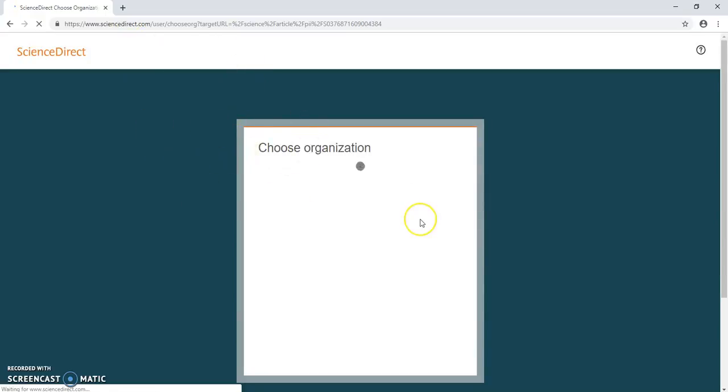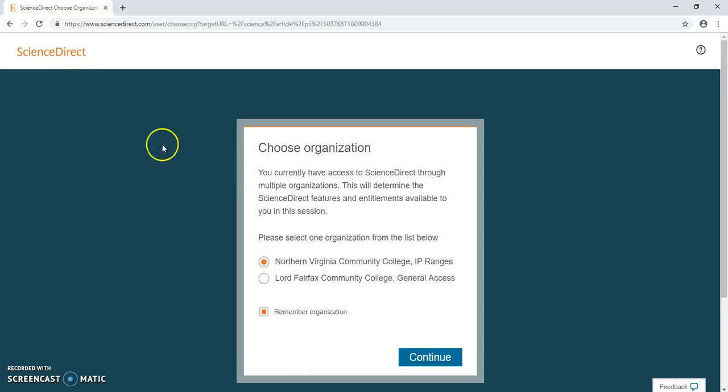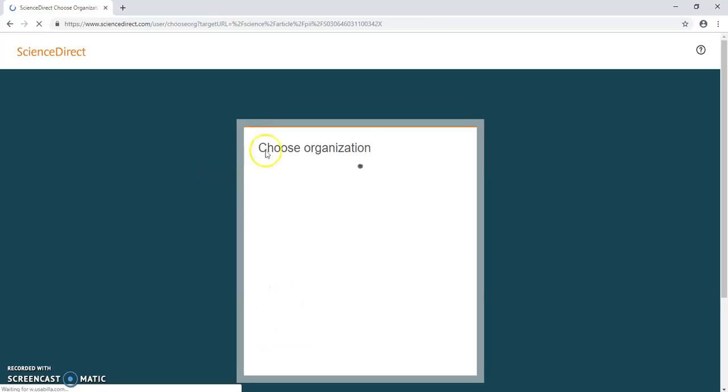Science Direct, choose an organization. No, that doesn't have anything to do with this. So we're going to go ahead and go find a different one. Used by gender and grade. Alright, so it's 2012. This is in Canada, but it could still be useful.